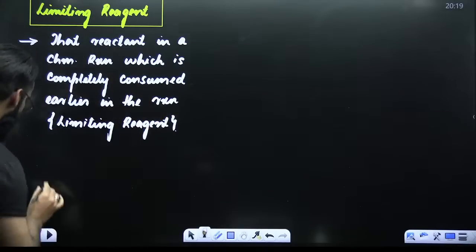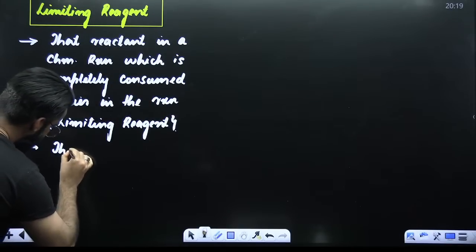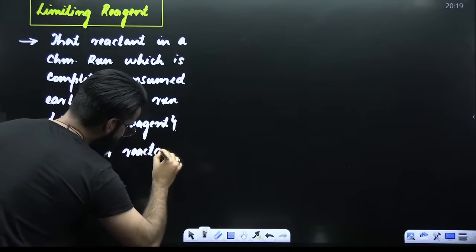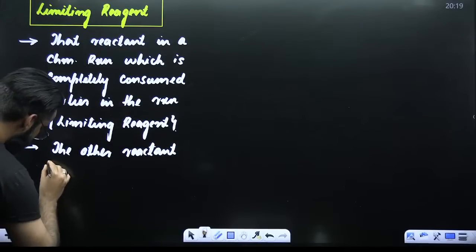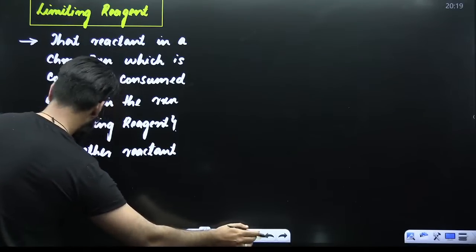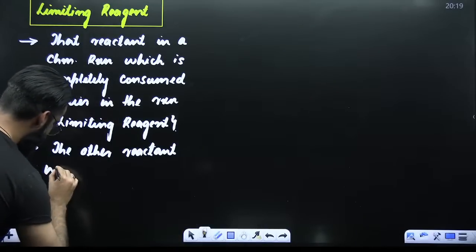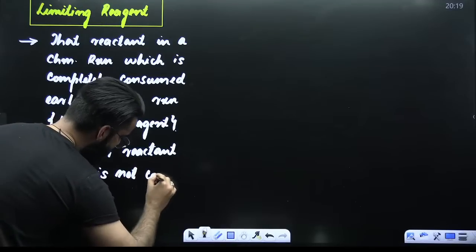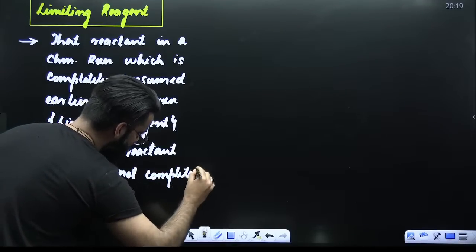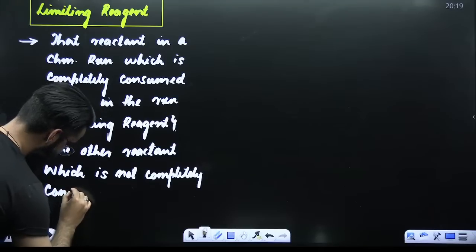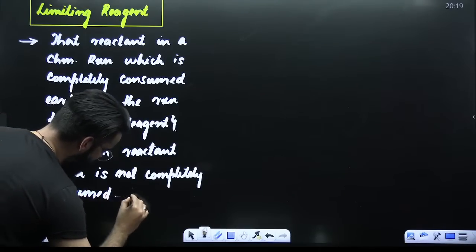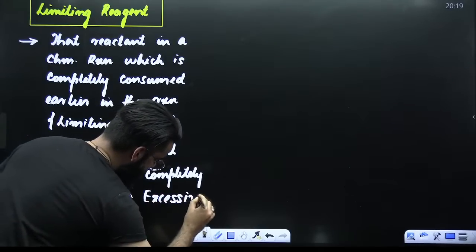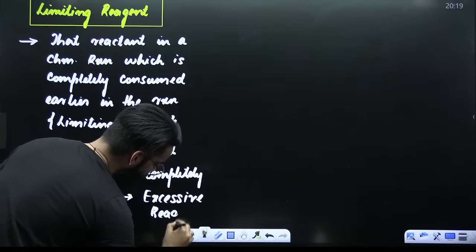Point number two, the other reactant which is not completely consumed is what you call the excessive reagent.